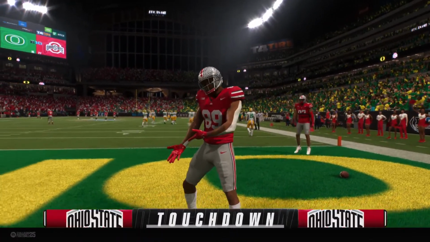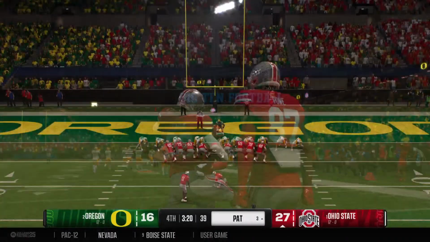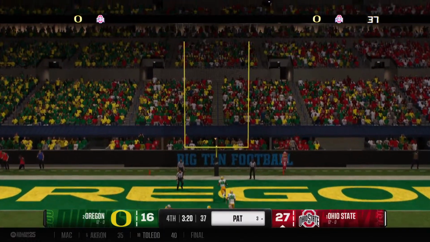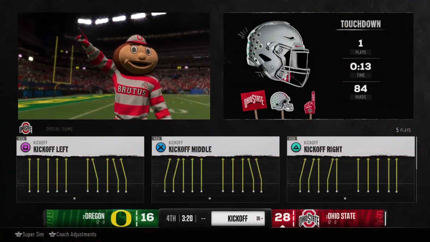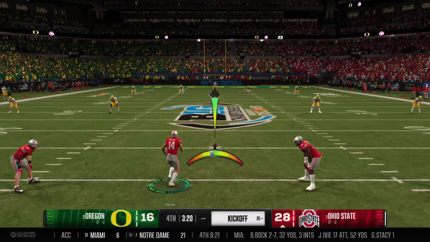What a well-designed play here by this offense to get the ball to the gifted tight end. Of course, he's got the size, but here he shows you the speed that he has in outrunning the secondary into the end zone for a big touchdown. Extra point up and good, so the lead is 12 here in the 4th quarter. Kickoff team on the field getting set now.